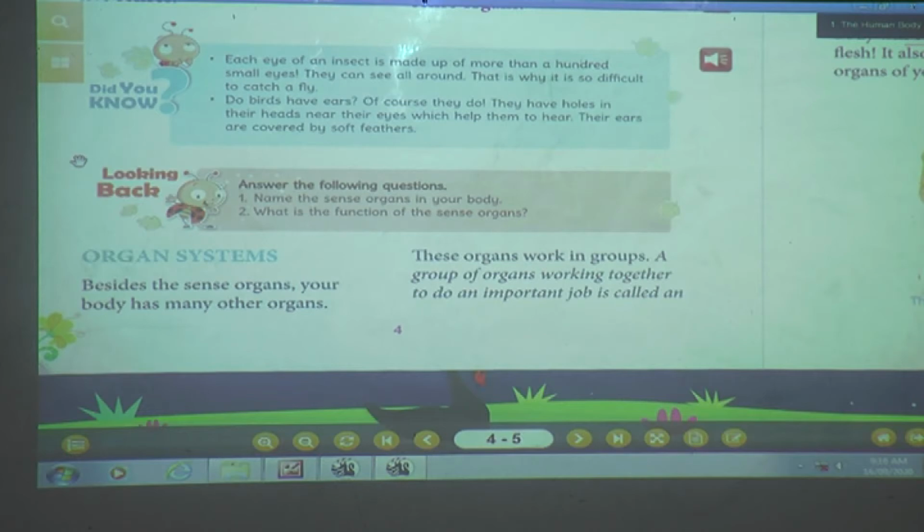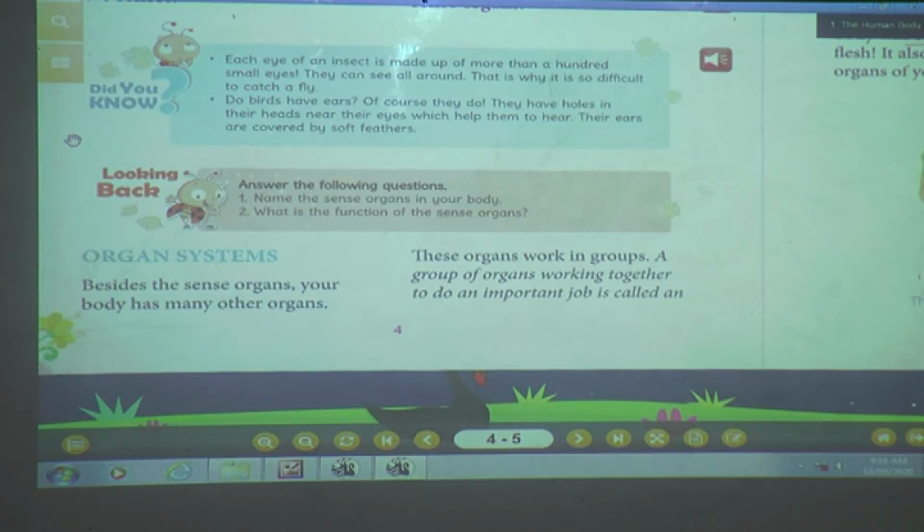And what about the CPU? Did you observe the CPU? Inside the CPU what is there? Yes, there are so many things like RAM. Yes, we can keep a DVD player also, isn't it? So in the same way, in the human body also, inside there are some organs. So about that we are going to study today.